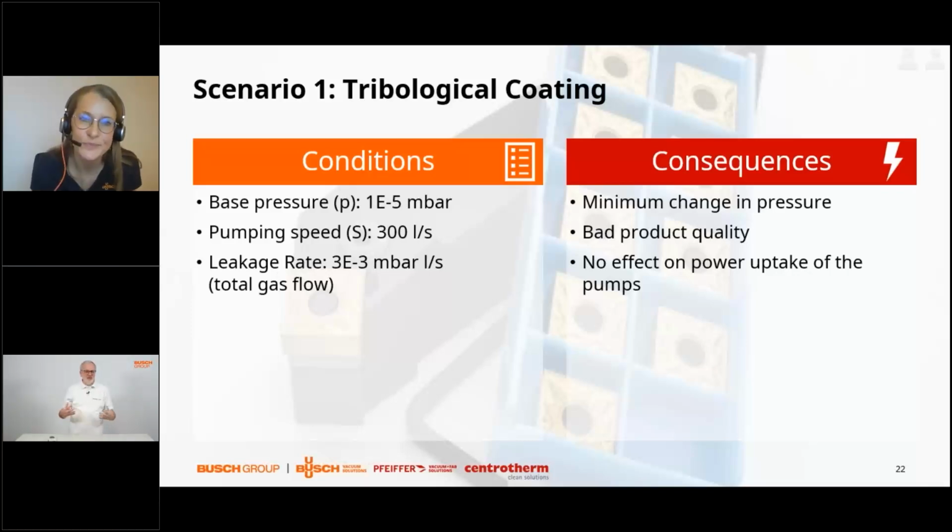The values that you have presented, Stephanie, are taken from a real example of a tribological coating. So bearings were coated, and by experience, the user knew that he needs to reach a base pressure prior to applying the process, because if this base pressure of 10 to the -5 millibar is not reached, then there is still a lot of gas adsorbed on the surface. And the result is bad sticking, bad adhesion of the applied coating. So the coating would peel off, it would flitter off, and the function of tailoring the tribological properties of the device is not met. So the product quality is bad.